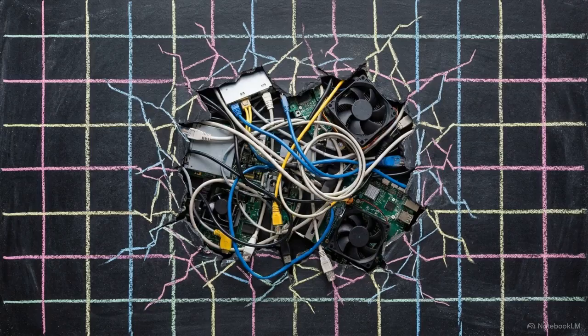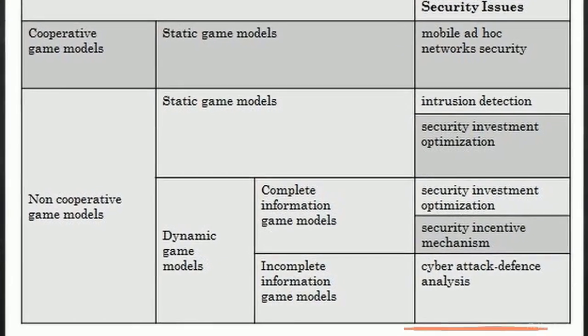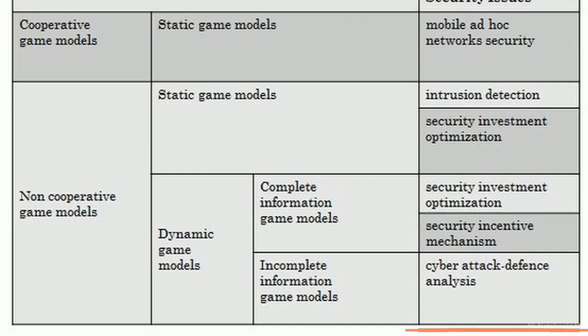In real-world environments, defining perfect, fixed mathematical payoff functions for an attacker and a defender is practically impossible. Returning to this taxonomy table, we can identify the only viable framework for modern security architecture. Cyber attack defense analysis sits squarely in the domain of incomplete information dynamic games.